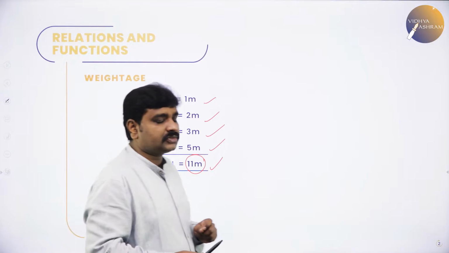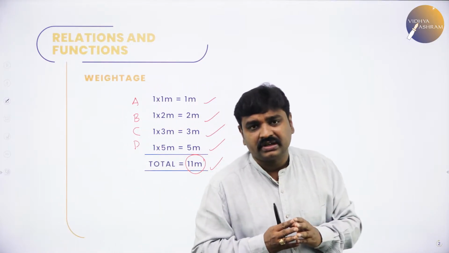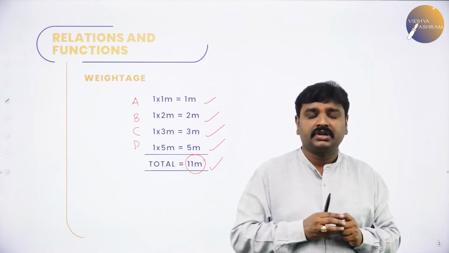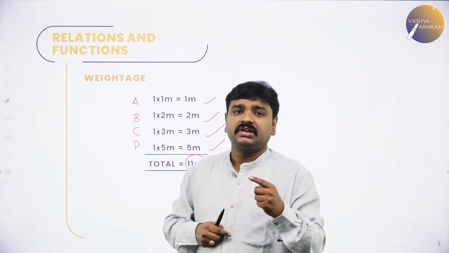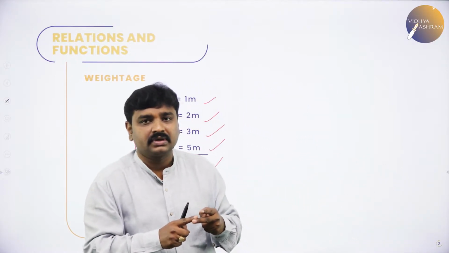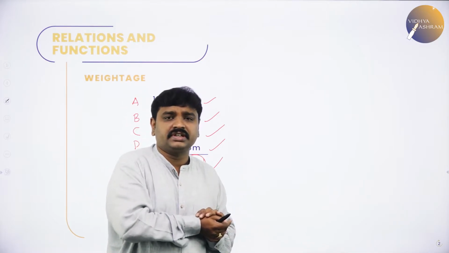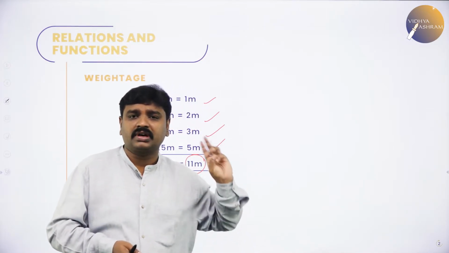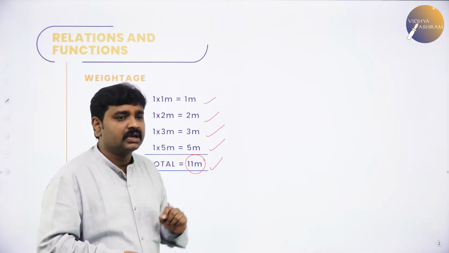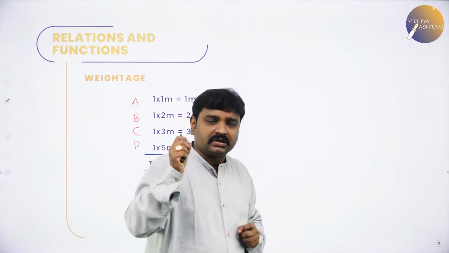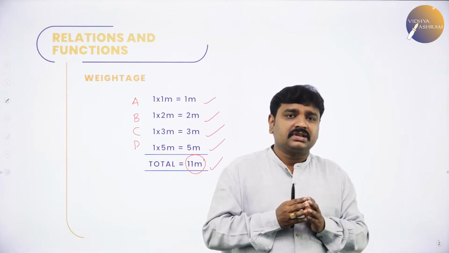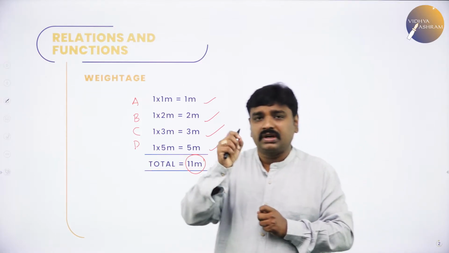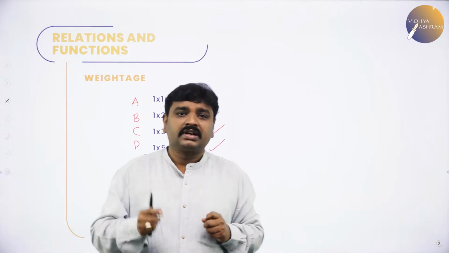Now, first we will start with what is a relation. In today's class, we will study what is a relation, then types of relations. I told you the weightage: 11 marks, one 1 marker, one 2 marker, one 3 marker, one 5 marker. Now, I am going ahead with the topic called relations. In today's session, I will tell you what is a relation and also we will study types of relations